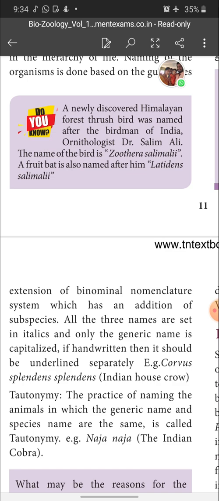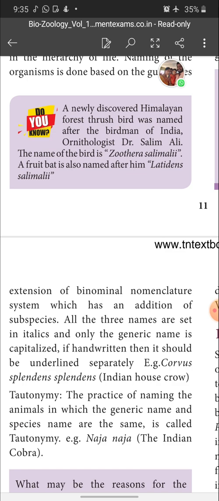All three names are in italics. When we are using the scientific name, it should be in italic letters. The generic name alone starts with a capital letter, and the other two, species name and subspecies name, start with lower case. If it is written by hand, it should be underlined separately.